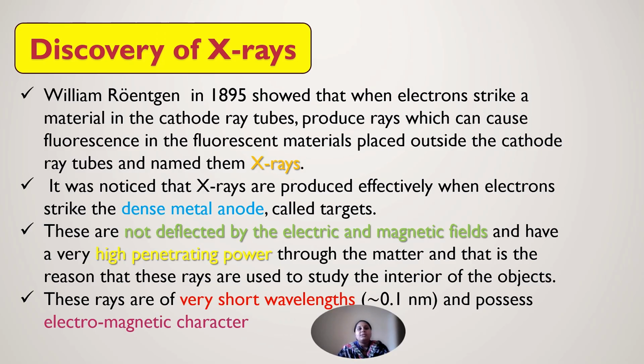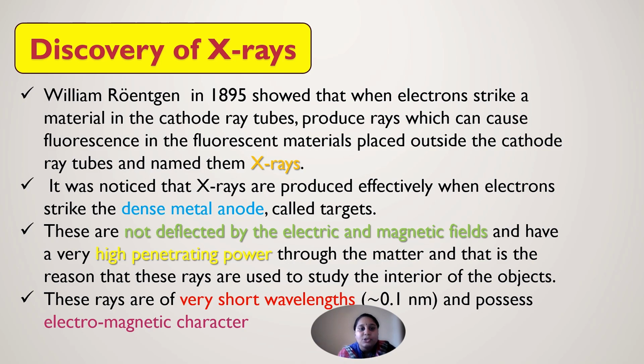The next concept is the discovery of X-rays. How were X-rays discovered? William Röntgen, in 1895, showed that when electrons strike a material in the cathode ray tubes, they produce rays which cause fluorescence. With a fluorescent material placed outside the cathode ray tube, he named them X-rays.